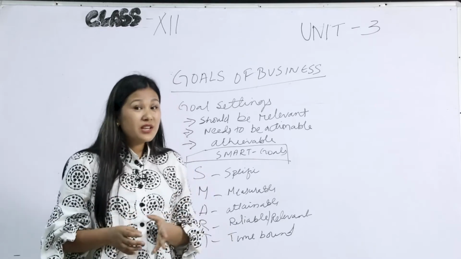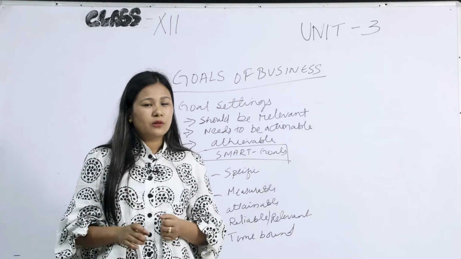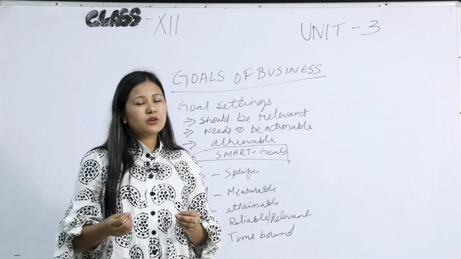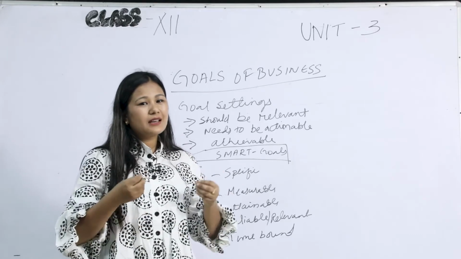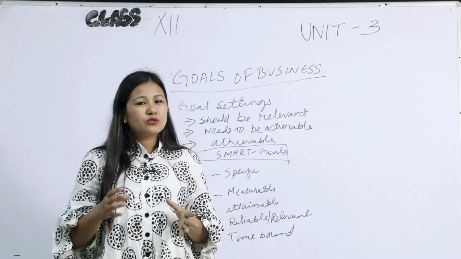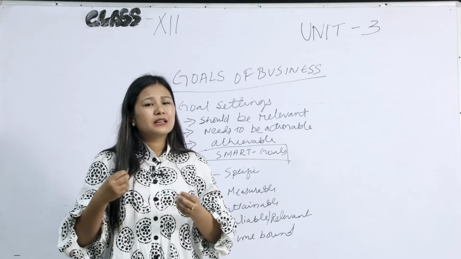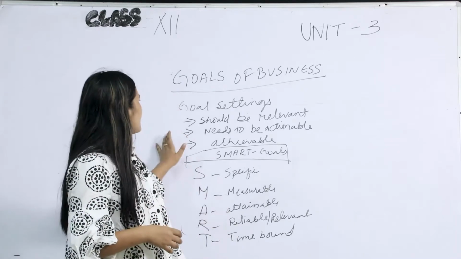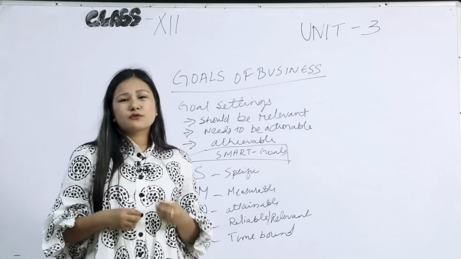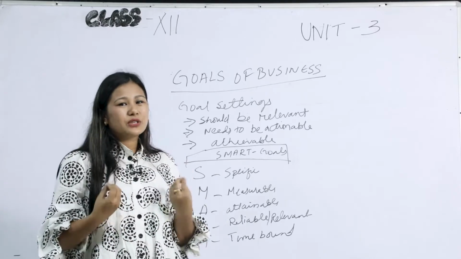Therefore, as an entrepreneur, he or she needs to choose the right goal, because all the hard work of the employees and the entrepreneur is directed towards achieving it. Therefore, an entrepreneur needs to be smart in order to attain and choose the right goal. So there are three main rules for goal setting. And what are these three main rules? Let us look into it one by one.